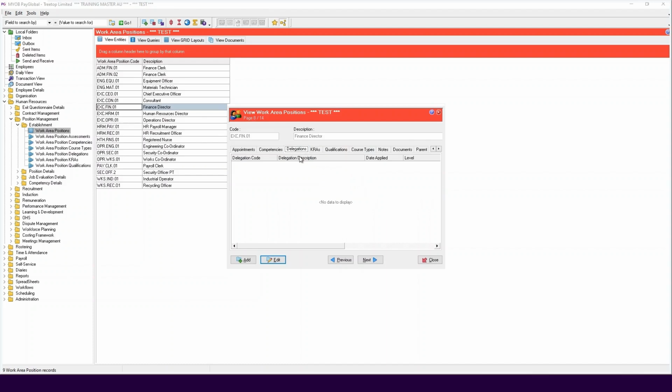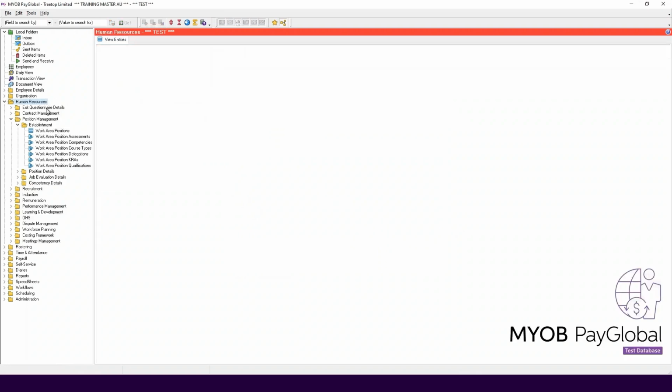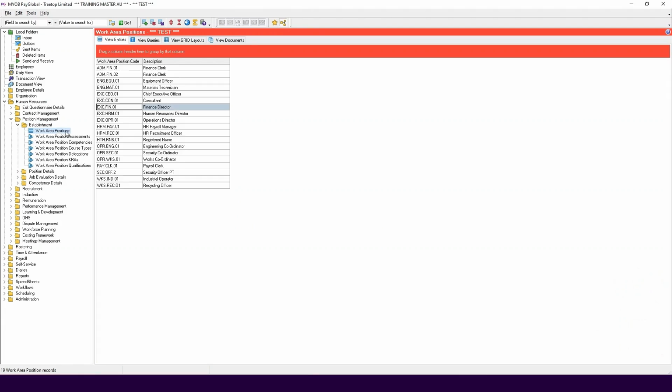A manager can set up a delegation via ESS in the Manager Options section or in PayGlobal on the Work Area Position record. If an employee has the Master Admin role assigned to them in ESS, they can impersonate the manager. They can set up a delegation for that manager. To add a delegation in PayGlobal, go to Human Resources, click Position Management, Establishment, and Work Area Positions.